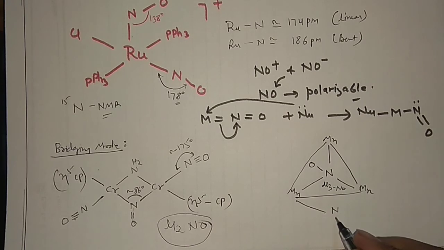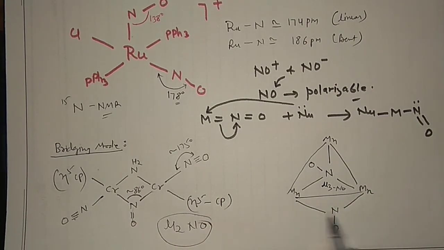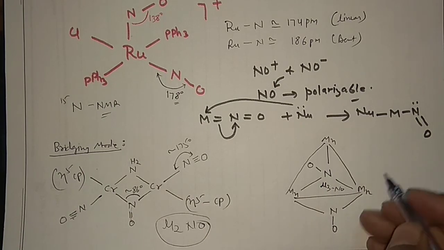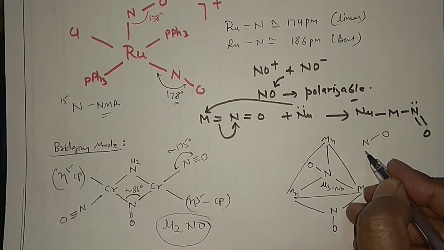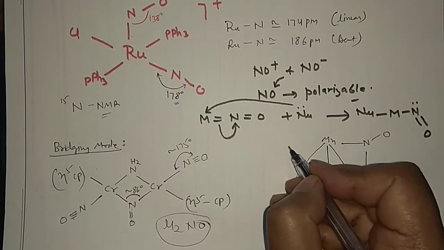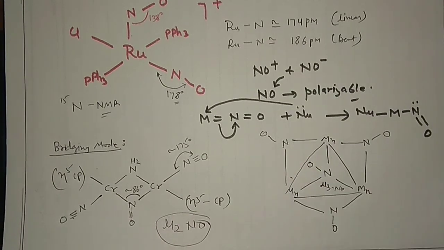This is NO, this is NO. So it's a mu2, mu3, and this is the mu2. And then what you can do, put one NO here, connect them, put one NO here, you can connect them.